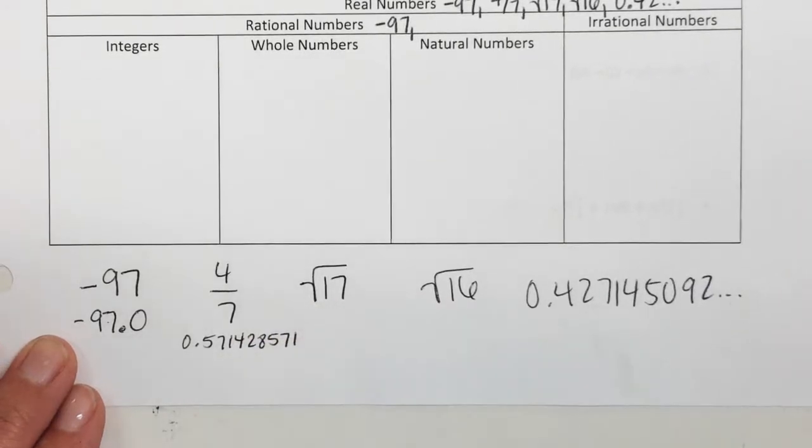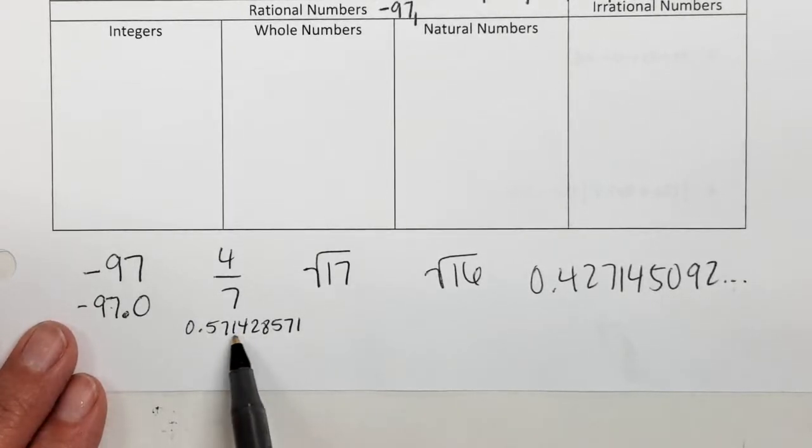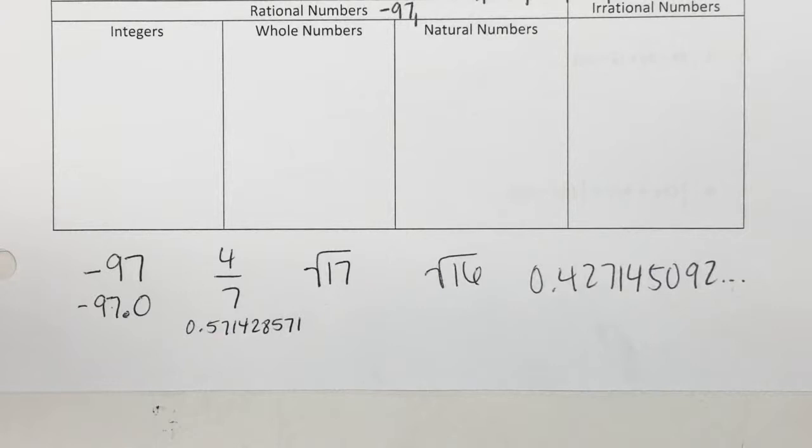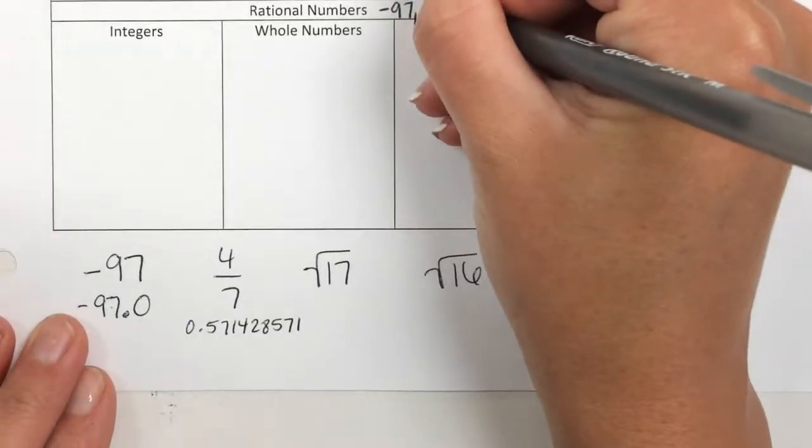0.571428571. Okay, so it does what? Repeats. Good. It starts over with 571 right here. So any fraction is going to be a rational number, but if you can't remember that, all you have to do is make it a decimal and say, does it end or repeat? And does it? Yes. So it's a what? Rational number. Very good.